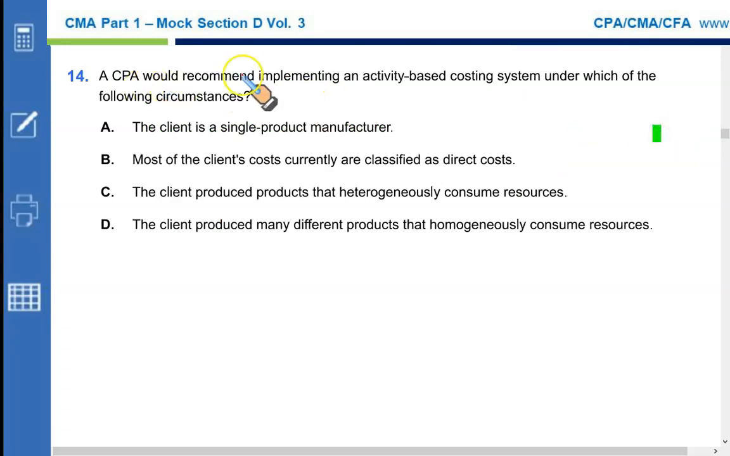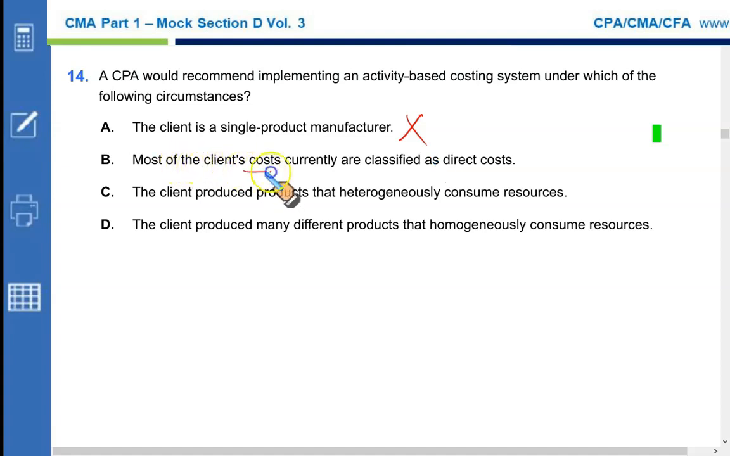A CPA would recommend implementing an activity-based costing system under which of the following circumstances? The client is a single product manufacturer. If a single product is being made, then there is no point in using ABC. ABC is recommended when there is a variety of products that consume resources differently.